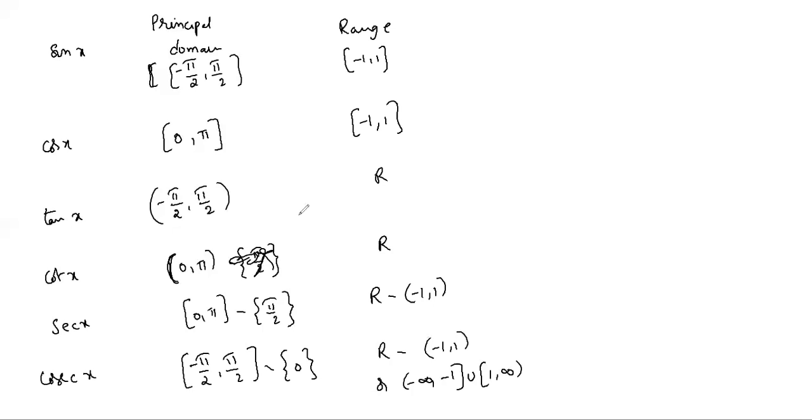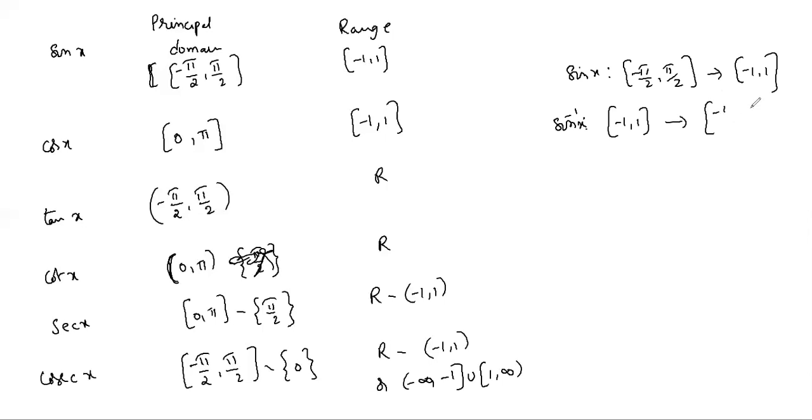So if you take the sine function from -π/2 to +π/2 to -1 to 1, now the function is both one-one and onto. So for this function inverse exists. So sin inverse x from domain -1 to 1. Sin inverse x from -1 to 1 to -π/2 to +π/2. So -π/2 to +π/2 is the range of sin inverse x.